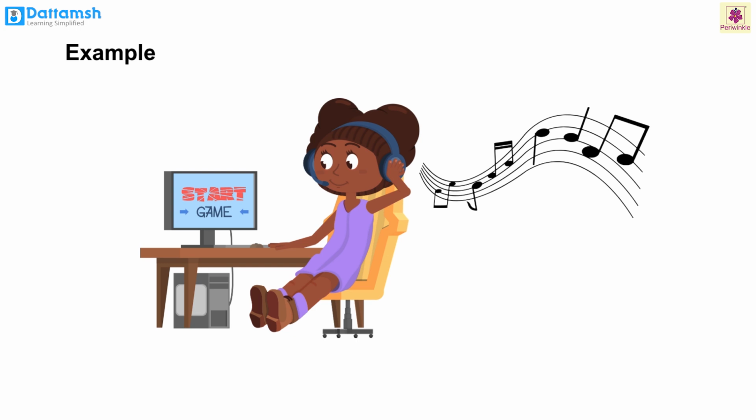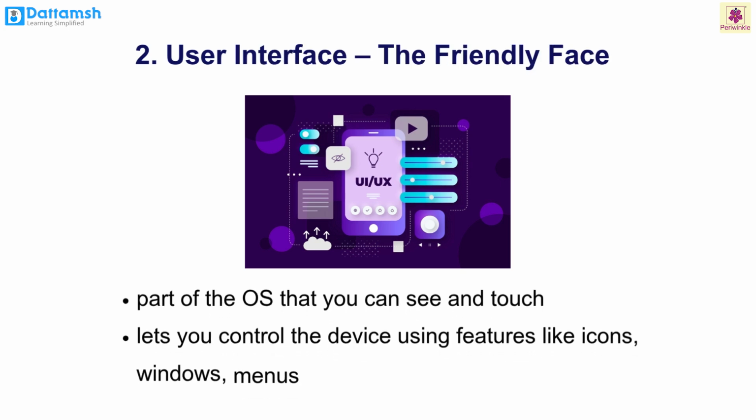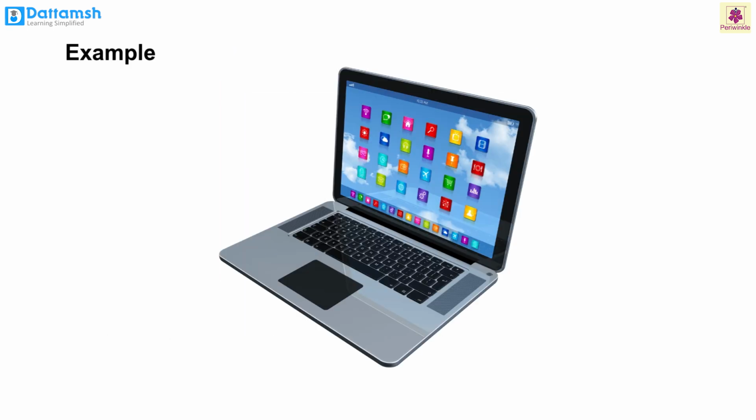without any lags. Next, say hello to user interface, the friendly face of an operating system. User interface is the part of an operating system that you can see and touch. It lets you control the computer or device using features like icons, windows, menus, etc. For example, on computers, when you double click on an icon to open it or open the start menu, that's using the interface of the operating system.